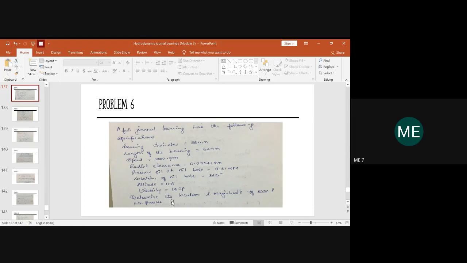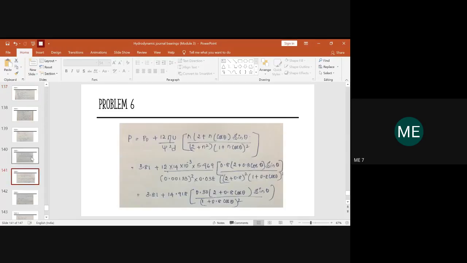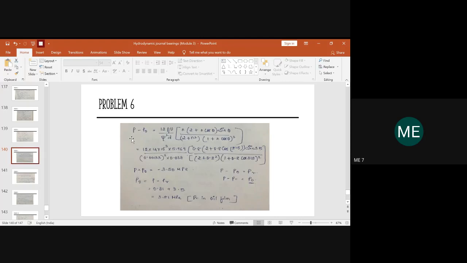It is still yet to determine. We have determined its location, theta max and theta min, where theta is maximum and where theta is minimum. Now we just know the magnitude of the pressure of the oil film. So now we should go for the magnitude of the maximum pressure and the minimum pressure. The equation is the same. The equation we used here, we will be using the same.